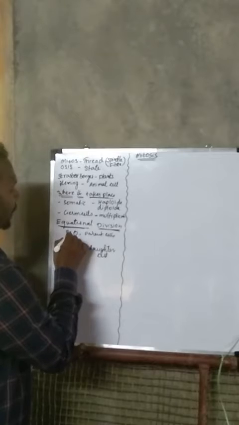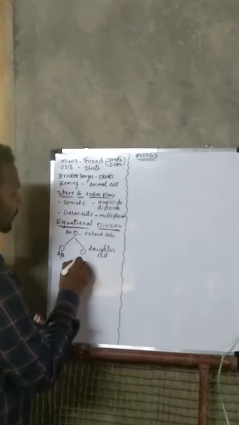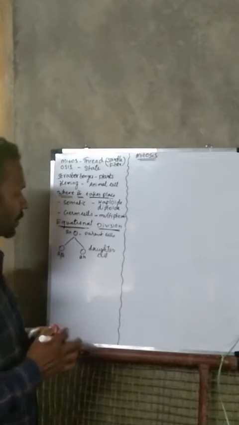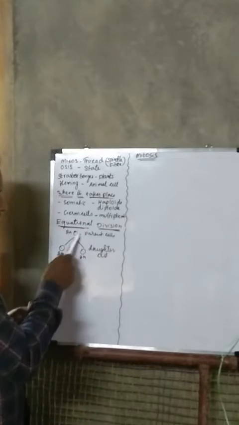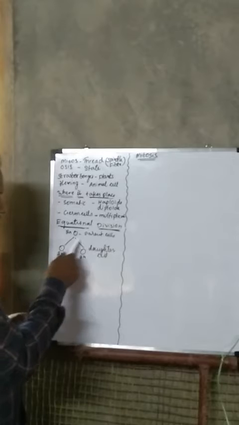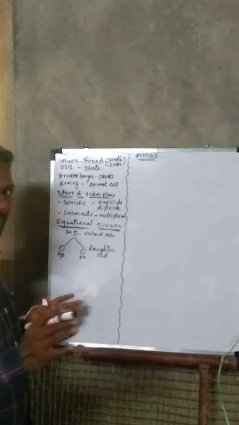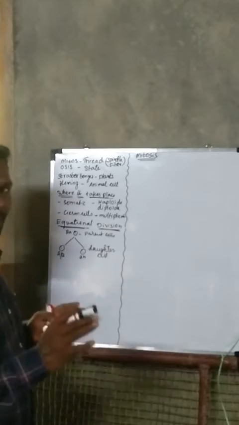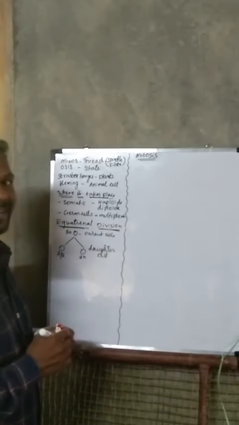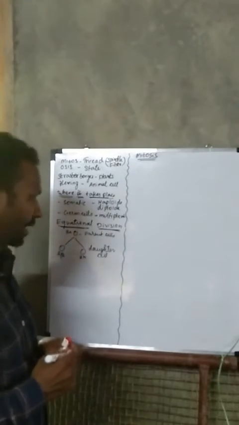The parent has 46 chromosomes. When it divides into two daughter cells, both daughter cells also carry the same number of chromosomes, dividing equally. That's why mitosis is also called equational division.